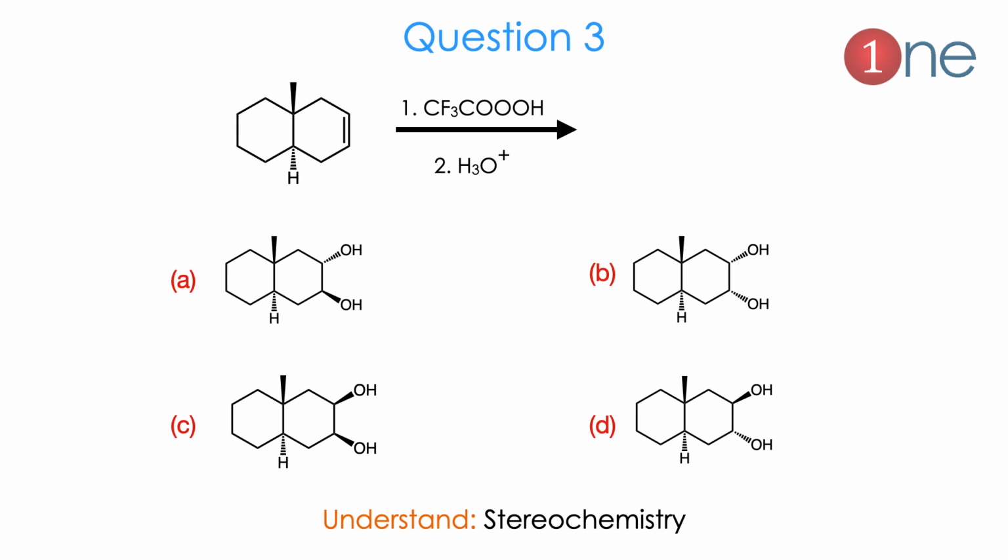Then the next question, where the starting material is a bicyclo system, a kind of Decalin system, which contains a double bond and methyl and hydrogen. The products only differ in stereochemistry, where both OH are above, both OH are below, or OH will be near to methyl or away from methyl. Here it is all about selectivity and stereochemistry, you should know that one.